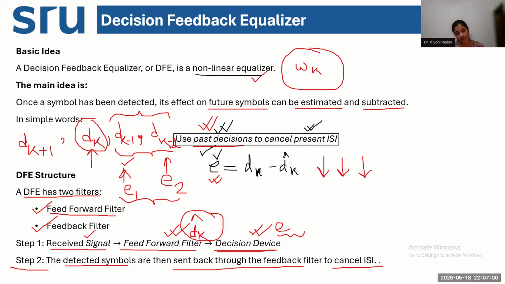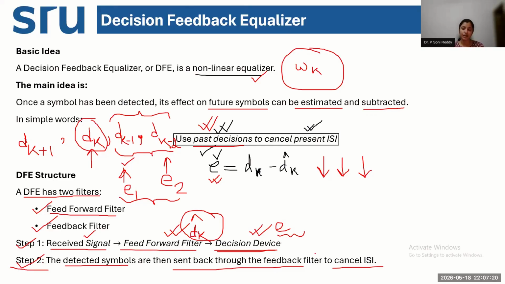So for every symbol in the transmit sequence, the entire sequence, we are doing this step again and again. So we are doing step number 1. We are calculating the error using the feed forward filter. We are taking the decision. Based on this decision, in step number 2, this decision is fed back.